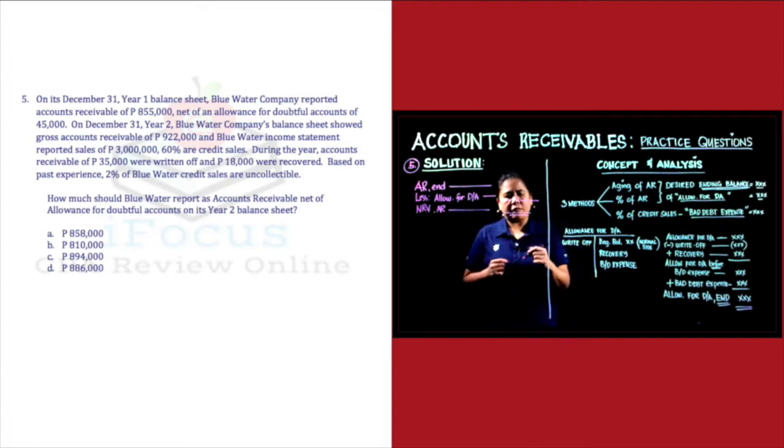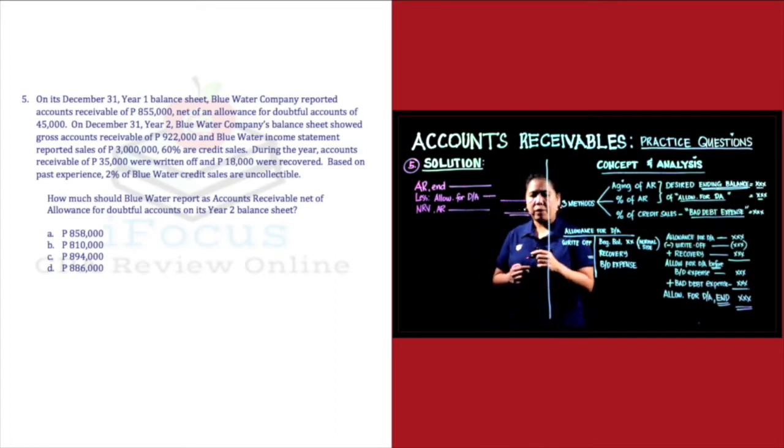On its December 31st year 1 balance sheet, Blue Water Company reported accounts receivable of $855,000, net of an allowance for doubtful accounts of $45,000. So, ano ba itong $855,000? Yan ang net realizable value last year. So, hindi po yan ang hinahanap ng problem. Ang hinahanap ng problem is yung net realizable value ng year 2 sa balance sheet.